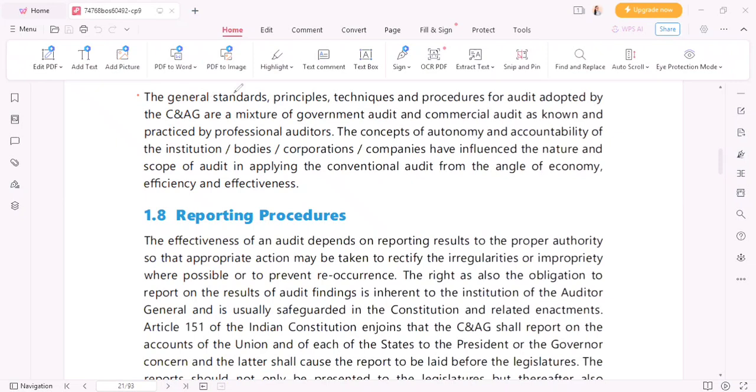The general standards, principles, techniques, and procedures for audit adopted by the CNAG are a mixture of government audit and commercial audit as known and practiced by professional auditors. So whatever the principles on which basis the CNAG conducts the audit, whatever the techniques, procedures and general standards are, these are nothing but a mix of government audit and a commercial audit. Means normal business audit and the government audit, both mixture. CNAG uses both mixtures to apply the principles, procedures or techniques, right?